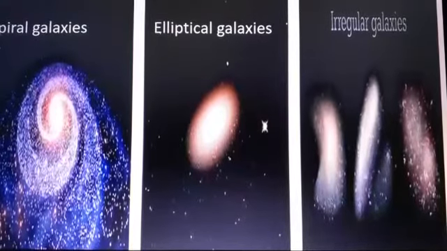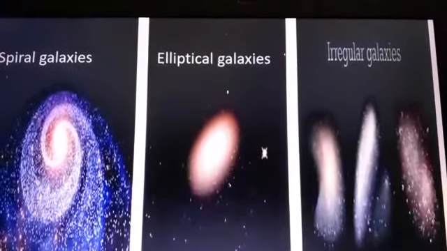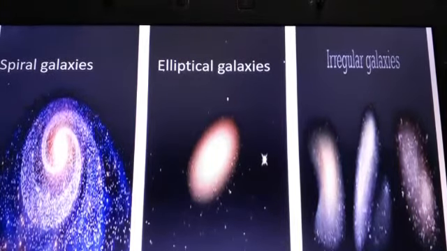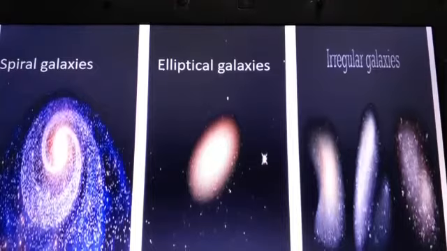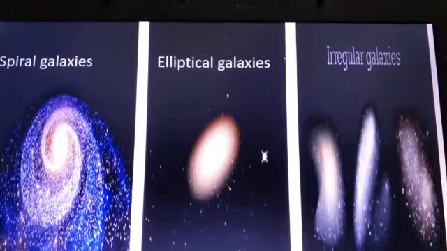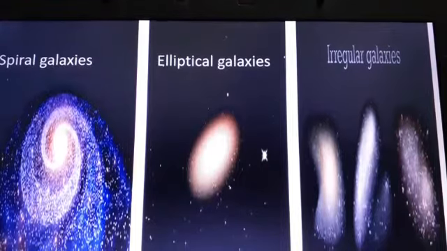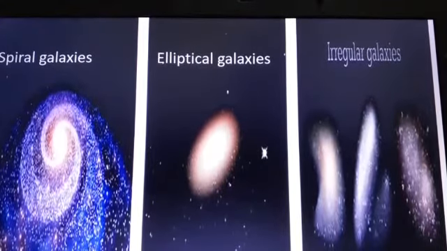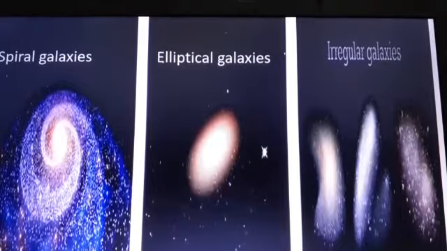Here is the illustration of the 3 different types of the galaxies: spiral galaxies, elliptical galaxies and irregular galaxies. In the spiral galaxies, you can see that the flat disk with the bulge in the center is present. Elliptical galaxies, they are oval in shape, and irregular galaxies, they don't have any shape.